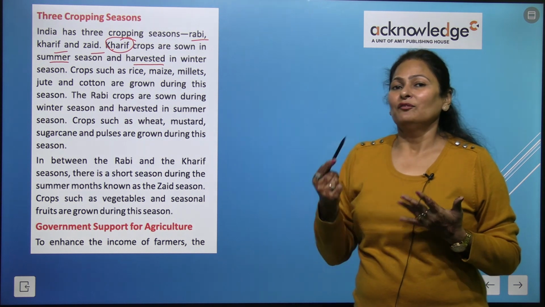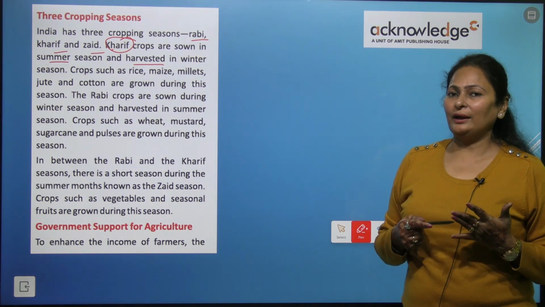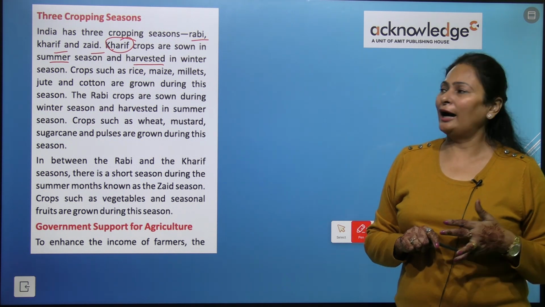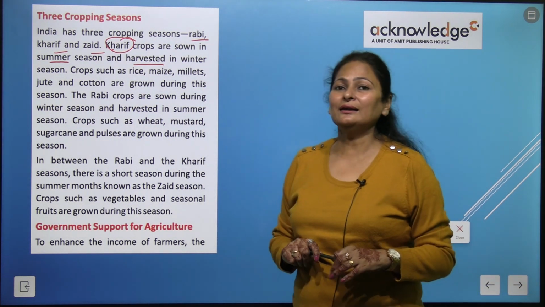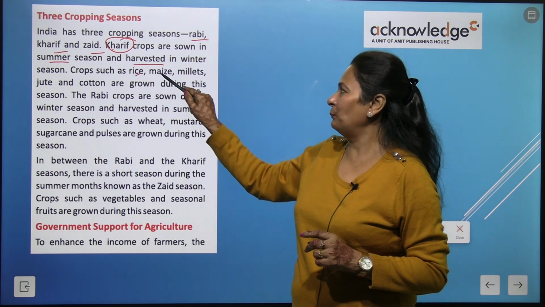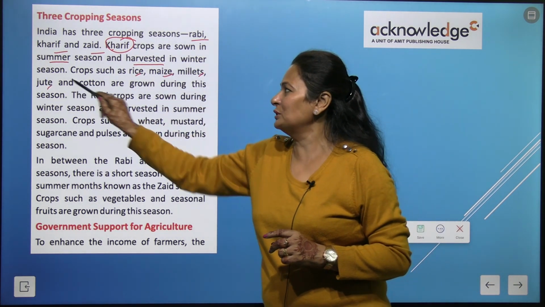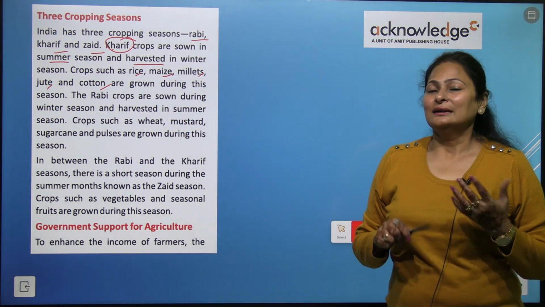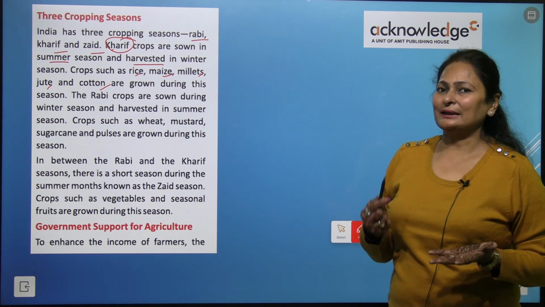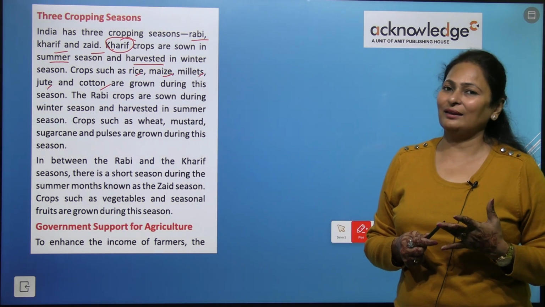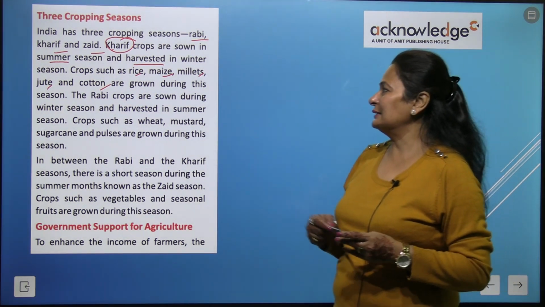Harvest means the crops are ready or ripened to cut. So this is called harvest, so harvest in winter season. Crops such as rice, maize, millets, jute, cotton are grown during this season. Means it is sown in the summer season and harvested in the winter season, right?